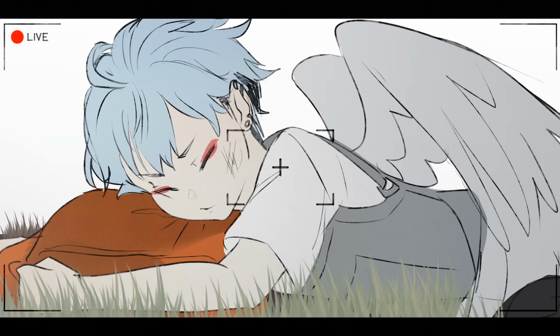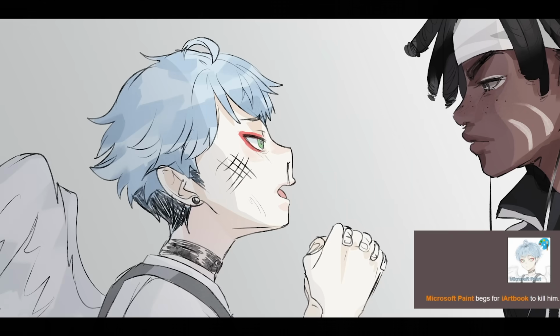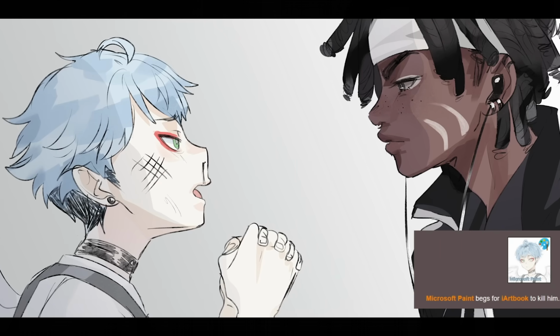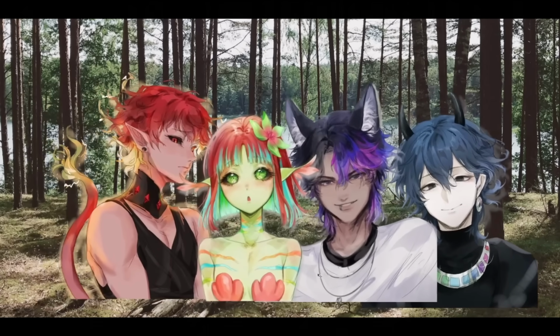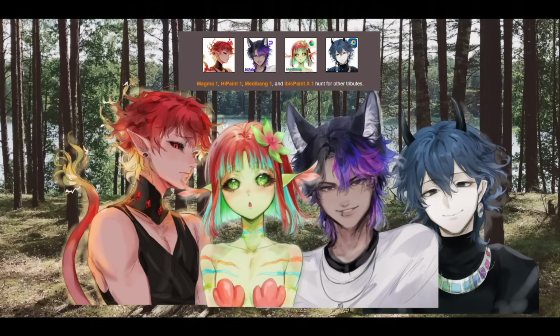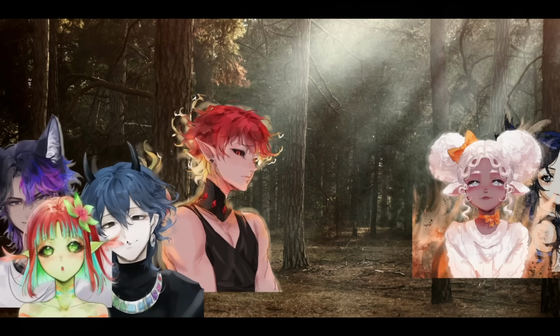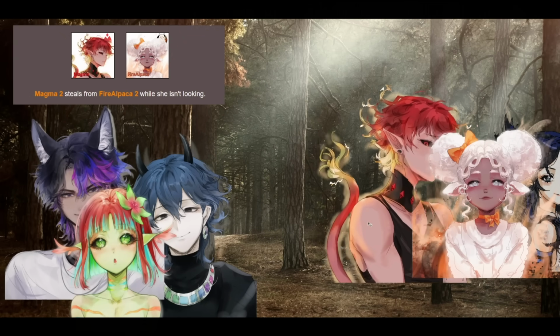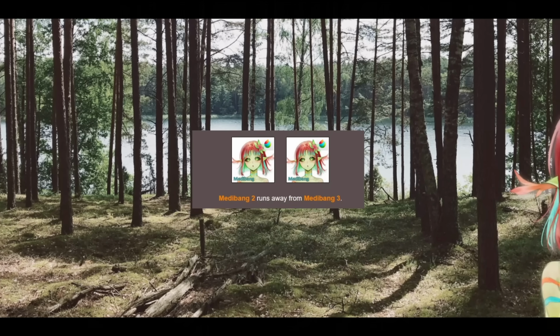Microsoft Paint was injured during his fight. iArtBook finds him and nearly kills him. Microsoft Paint begs for iArtBook to kill him. He refuses, keeping Microsoft Paint alive. We have a second alliance of Magma, High Paint, Medibang, and Ibis Paint X as they hunt for other tributes. Ibis Paint X makes a wooden spear. They spot Fire Alpaca and Roblox. Magma steals from Fire Alpaca while she isn't looking. Medibang, unable to face herself, runs away.